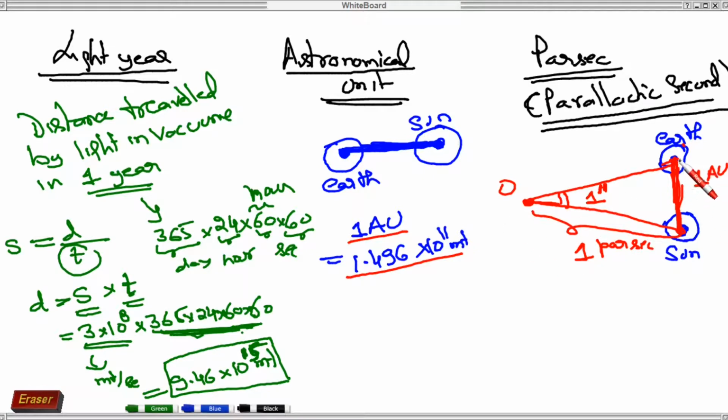Got it? Here is the Earth, this is the Sun. From center to center, it's 1 AU. This is some point O, which makes an angle of 1 second. So this is 1 parsec. As we are already aware, we have one formula: angle is equal to arc over radius.